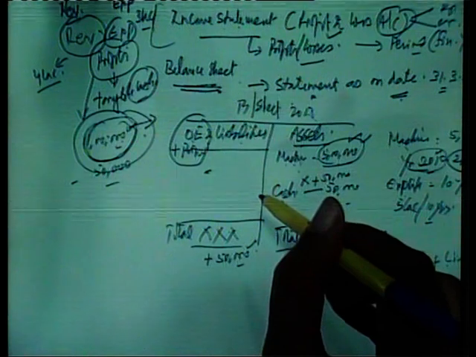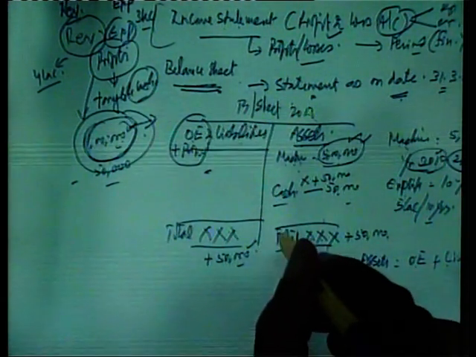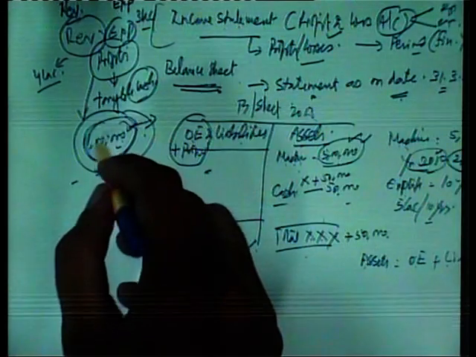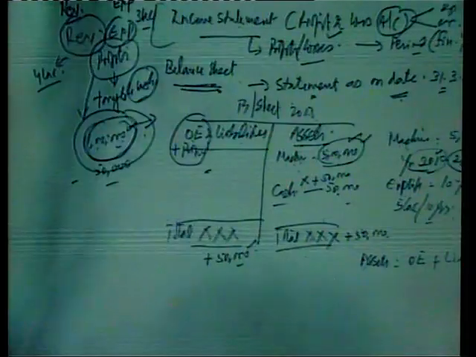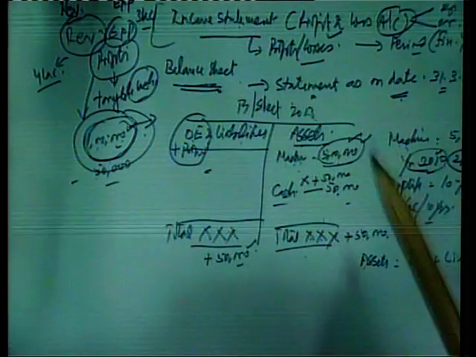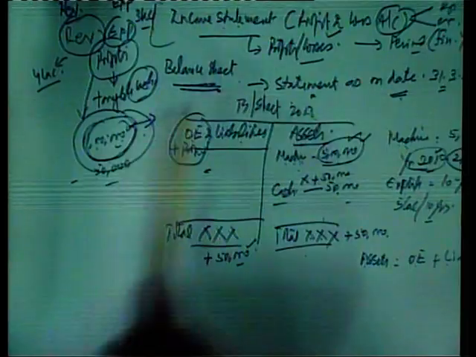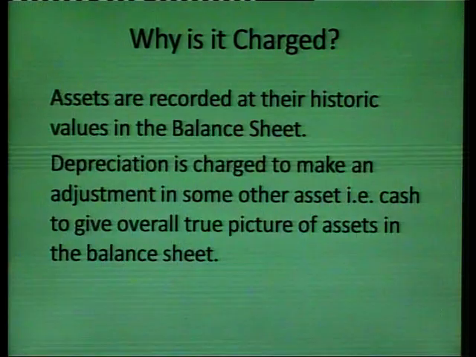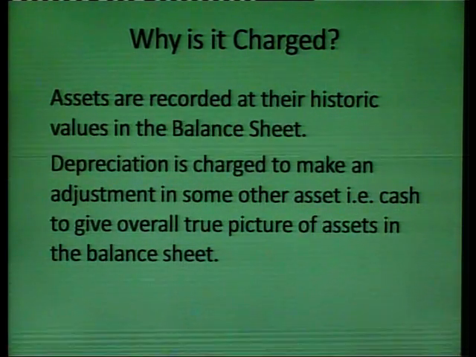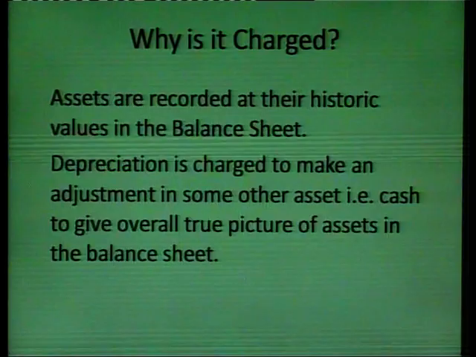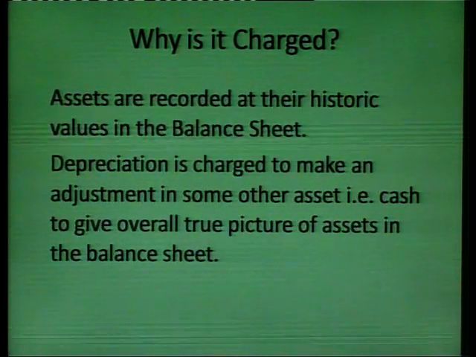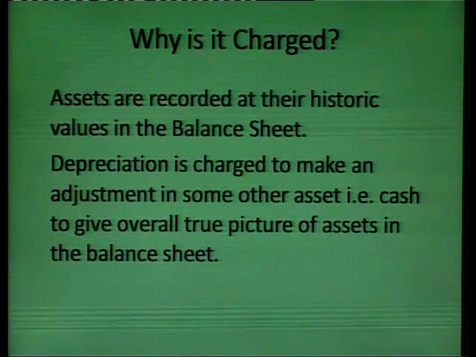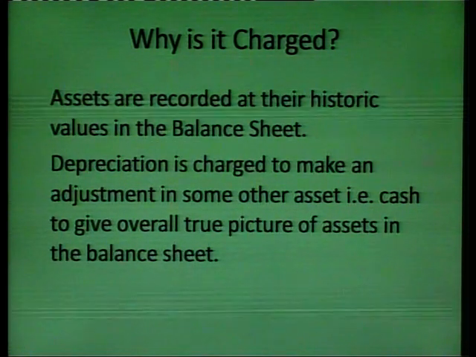Now, we can make use of that amount, that is the balance here, 50,000 per annum. So, again we have accumulated 5 lakh rupees to replace this machine. So, that is the second reason. So, first is assets are recorded at their historic values in the balance sheet, as we have shown 5 lakh rupees. Then depreciation is charged to make an adjustment in some other asset, that is cash, to give an overall true picture of assets in the balance sheet.